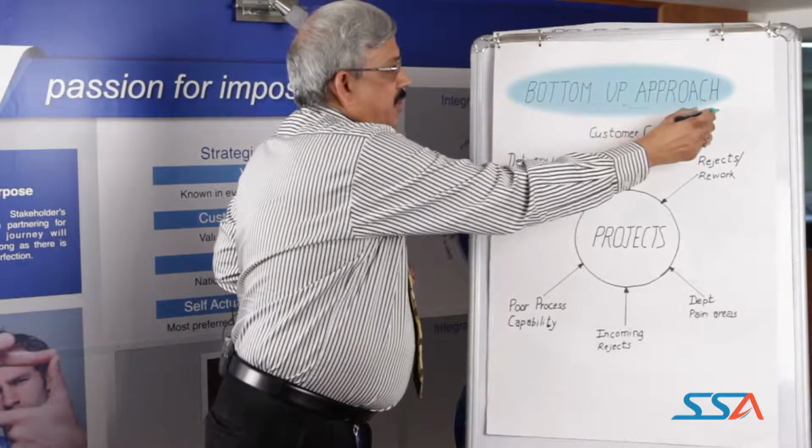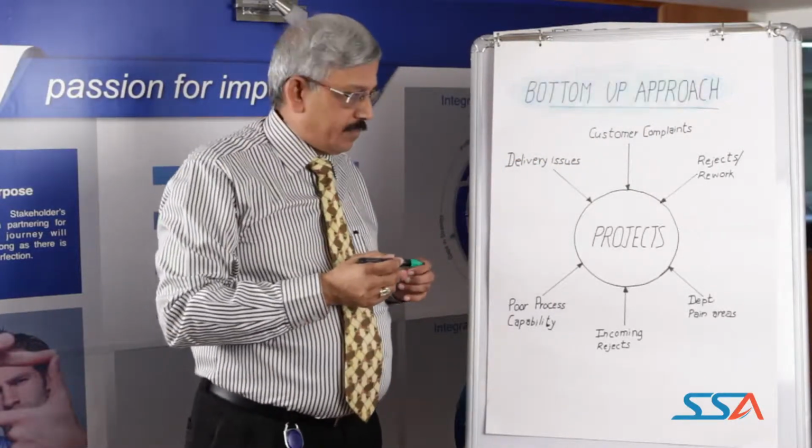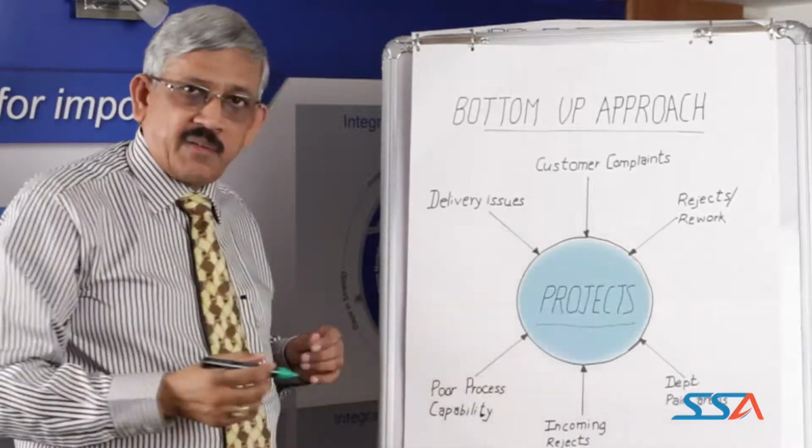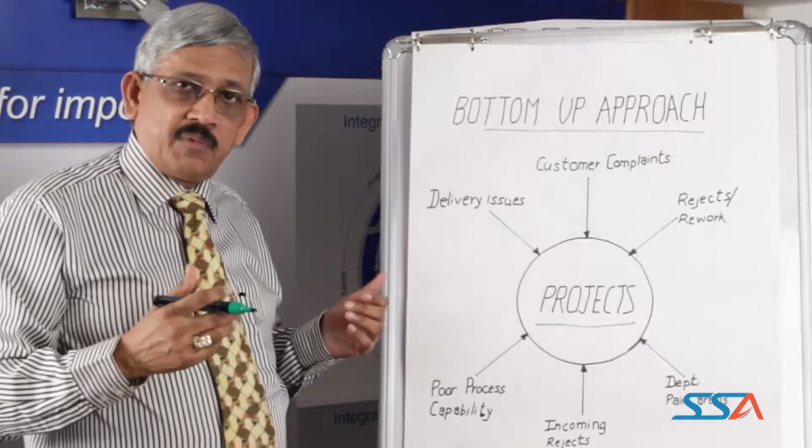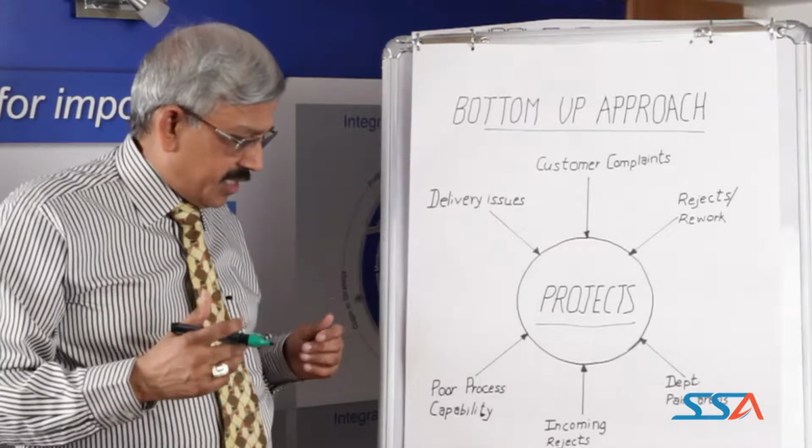Let's look at the bottom-up approach of project selection. A project is nothing but an improvement area identified from the various problems that are being faced by the organization.